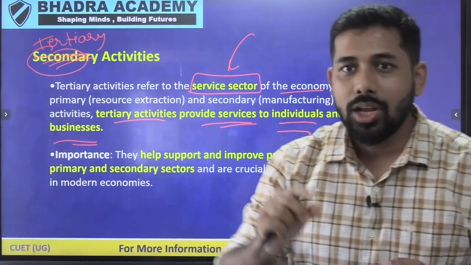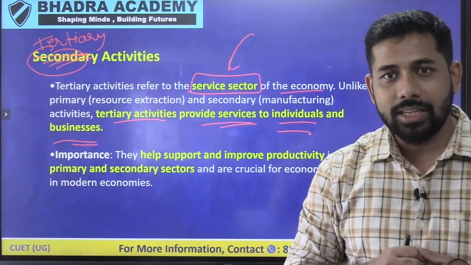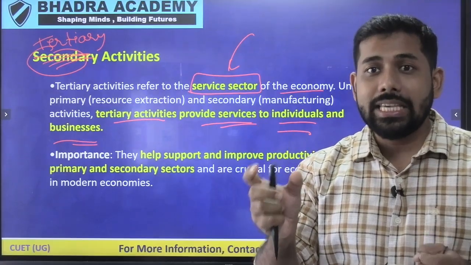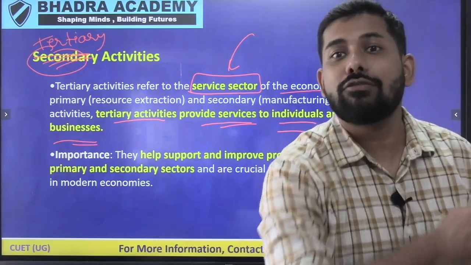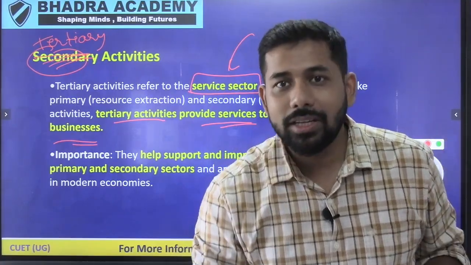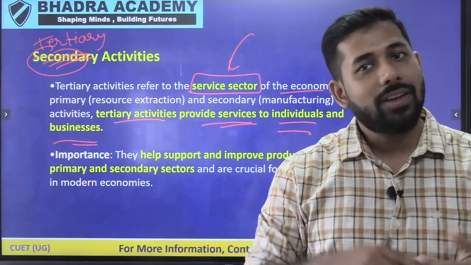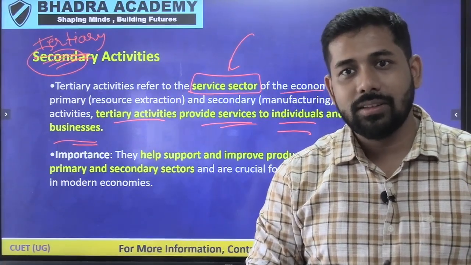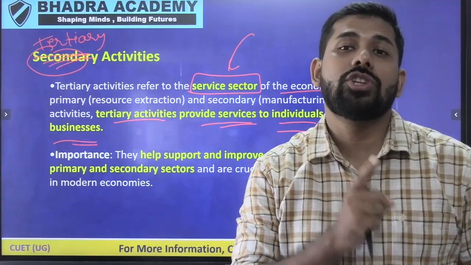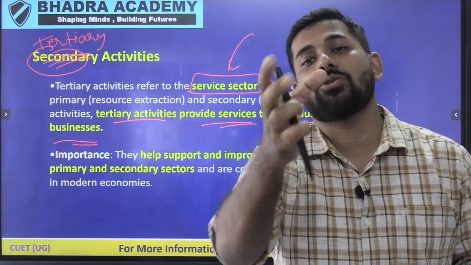For example, growing potato comes under primary activities. But chips are made from potato, so you need to set up an industry, plants where the manufacturing of chips will be done. That is a secondary activity. But tertiary activity is simply selling that packet of chips to the market.